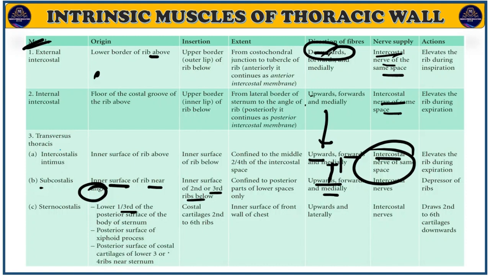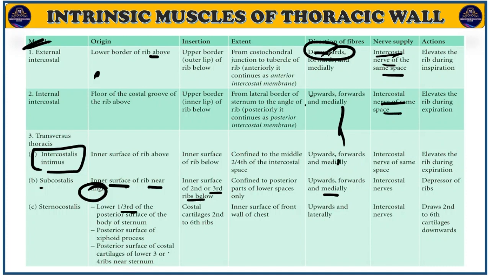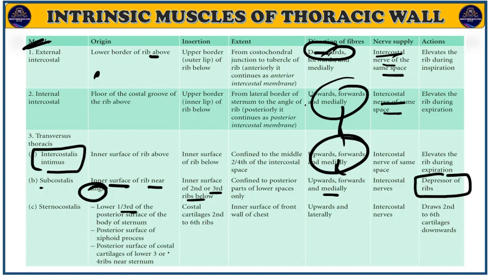Okay. And after that, the transversus thoracis, the intercostalis intimus, also elevates the rib during the expiration because their direction of fiber is the same. So they do the same. Here you can think like that. And the depression of rib, which muscle depresses the rib? Subcostalis.